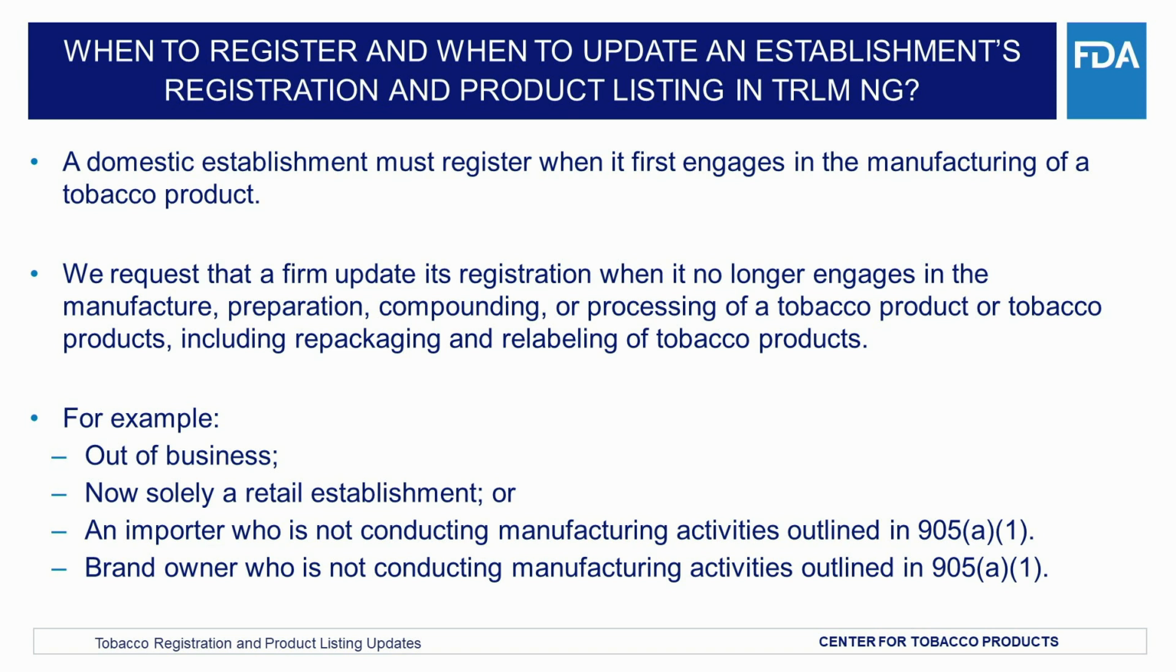Additionally, it can vary based on each business's situation. For example, we request that you inactivate your establishment registration if the establishment has closed, if it has become solely a retail establishment and no longer engages in manufacturing practices, or if you are solely an importer or a brand owner who is not conducting manufacturing activities outlined in 905(a)(1).